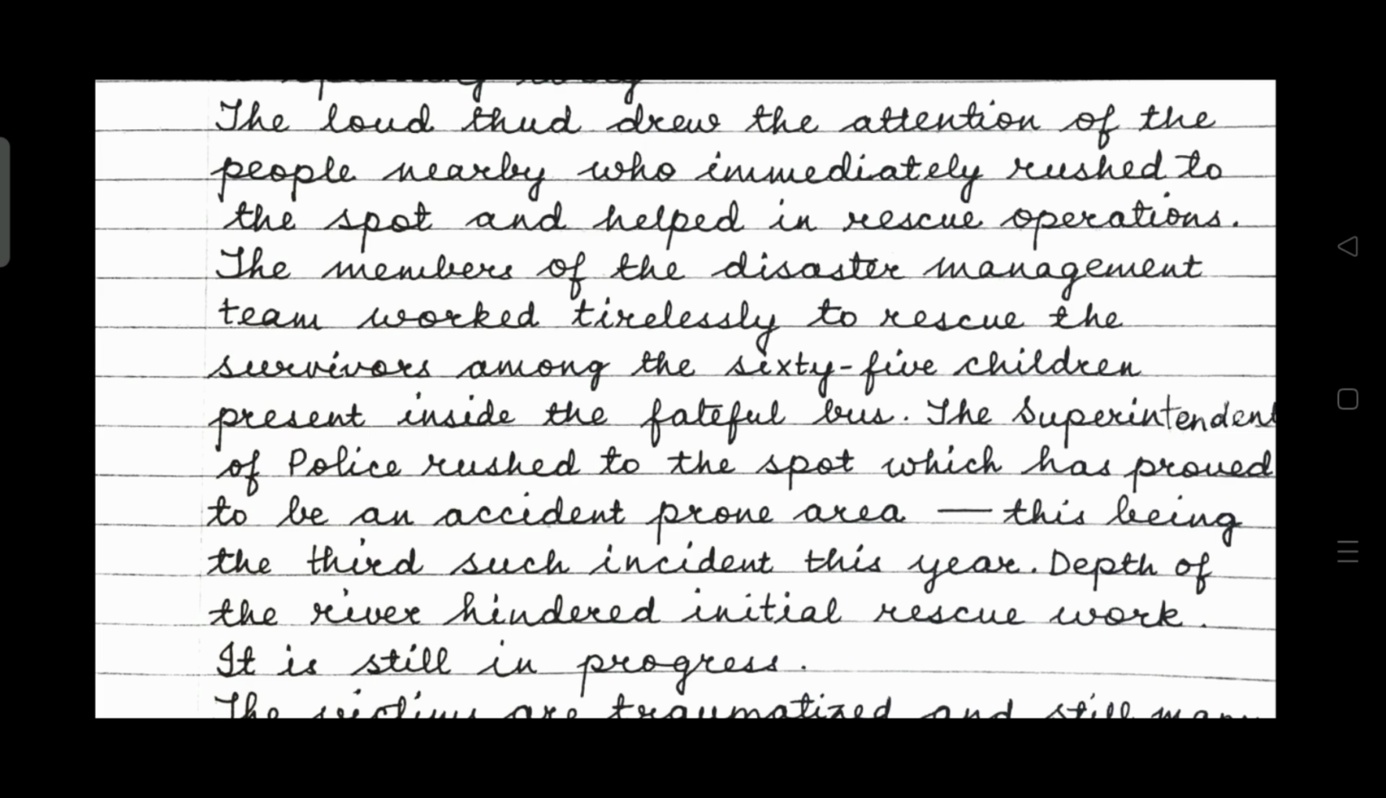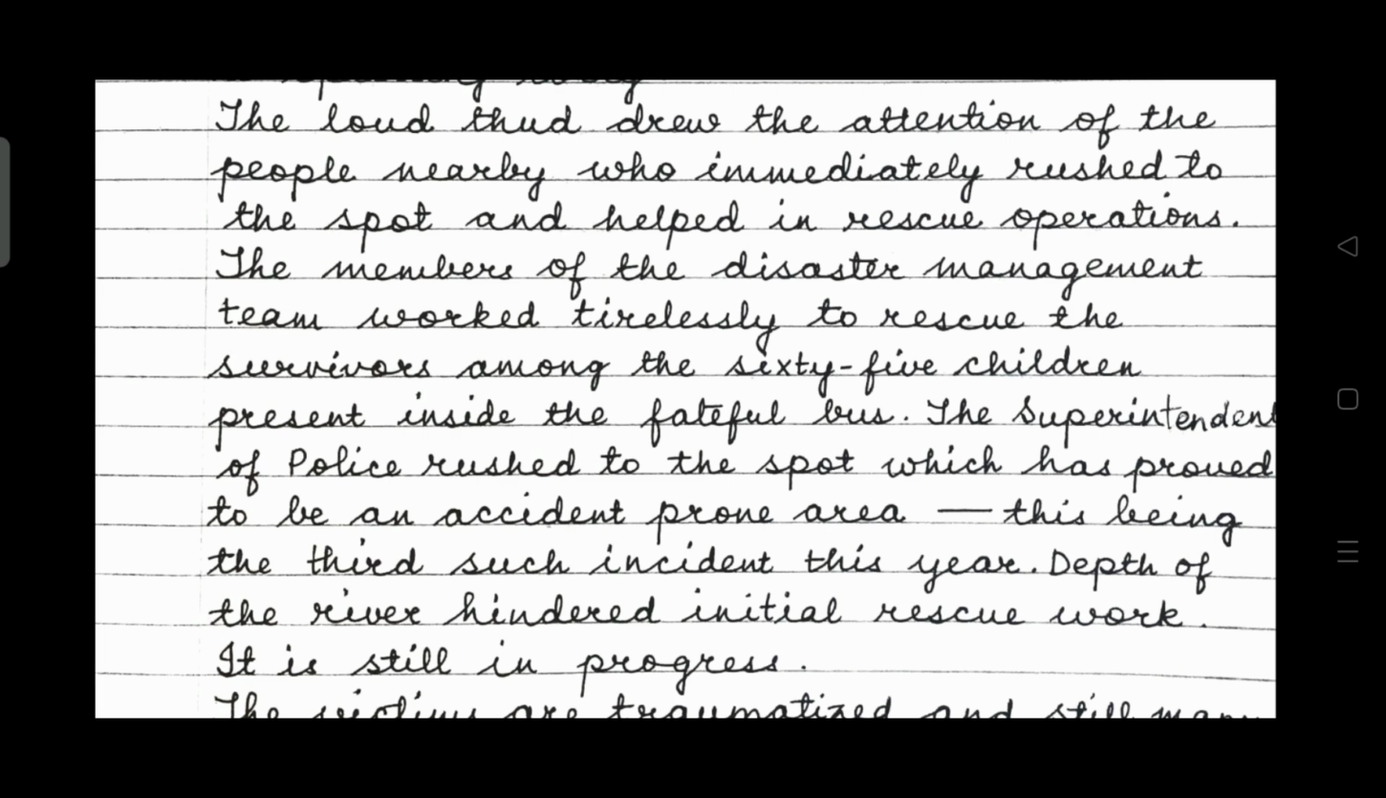the next paragraph. The members of the disaster management team worked tirelessly to rescue the survivors among the 65 children present inside the fateful bus. 65 children. How many children were there in all? 65 children. In this way, I am gradually developing the points mentioned in the question. Now, initiative or efforts taken by the concerned authority.